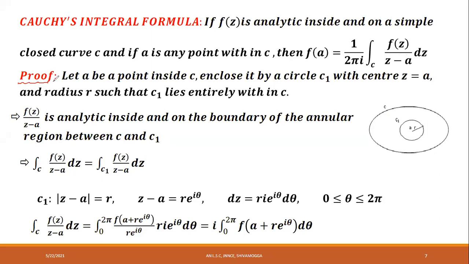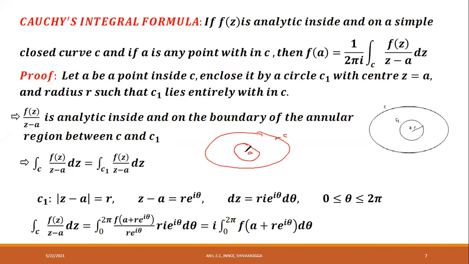First, we shall set a hypothesis. Let A be a point inside a closed curve C. This is a closed curve C. A is a fixed point inside C. Suppose this is a fixed point A. Now enclose it by a circle C1 such that C1 lies entirely within C, like this.